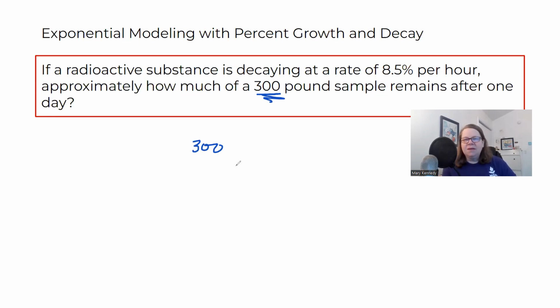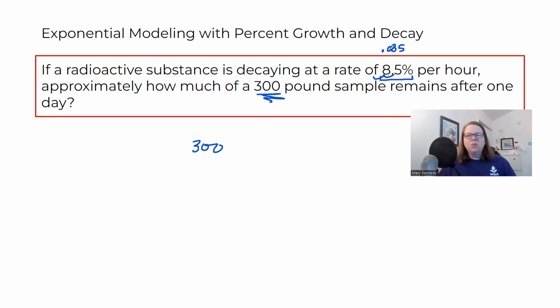And then you want to think about the percentage next. We're going to look at this 8.5%. We have to think about that as a decimal. If you need a refresher on this, because it's not 0.85%, it's different, you can look up there for that little video to see how to change those to decimals. But 8.5% is going to be 0.085 as a decimal. You move the decimal back 2 places. That's one way to do it. There's several ways to think through it.